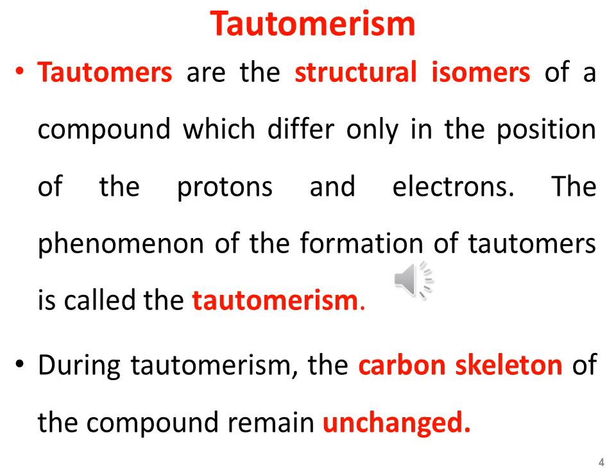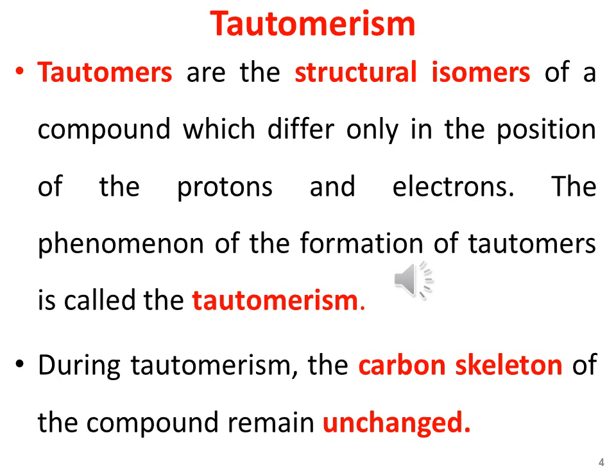During the formation of tautomers, the carbon skeleton of the compound remains unchanged. The two different structures produced are known as tautomers of each other. This means the phenomenon of Tautomerism takes place due to the mobility of the hydrogen atom.